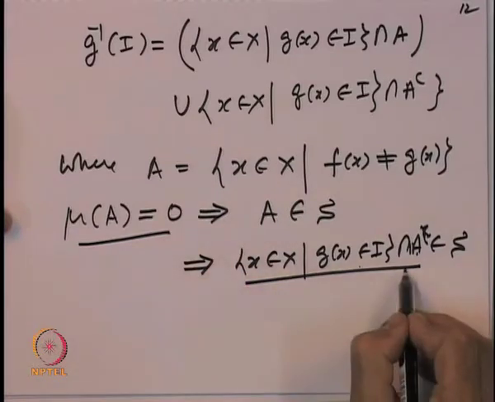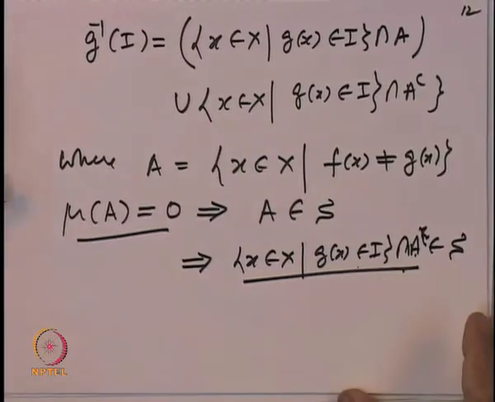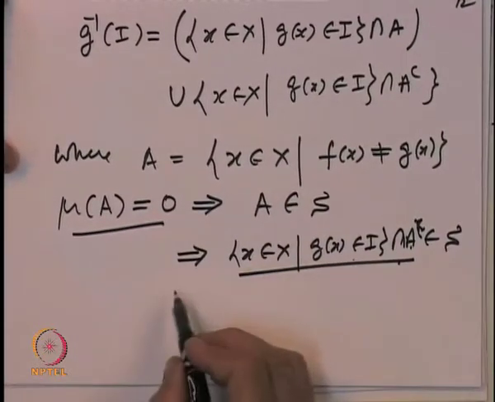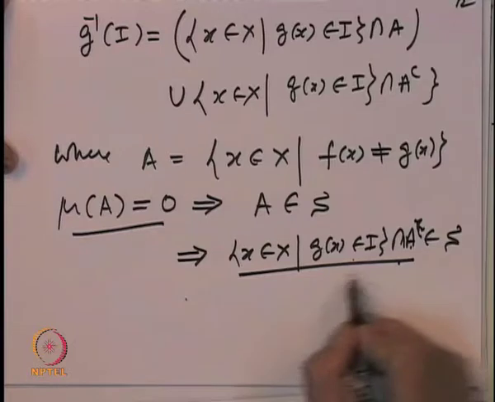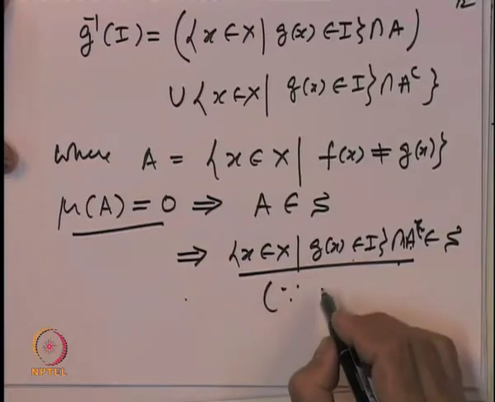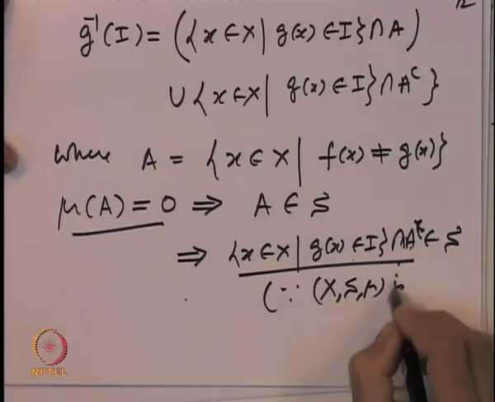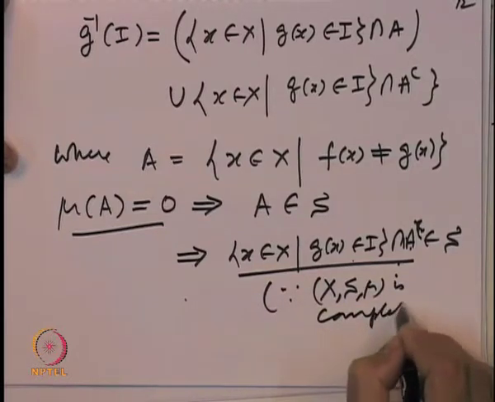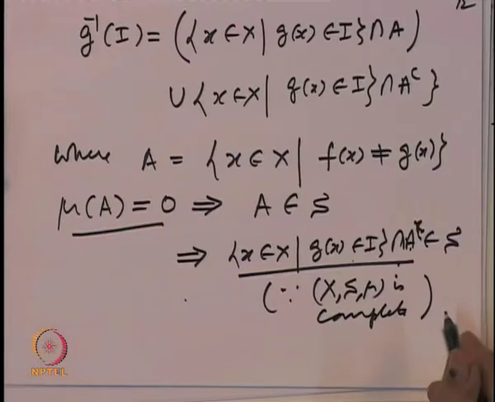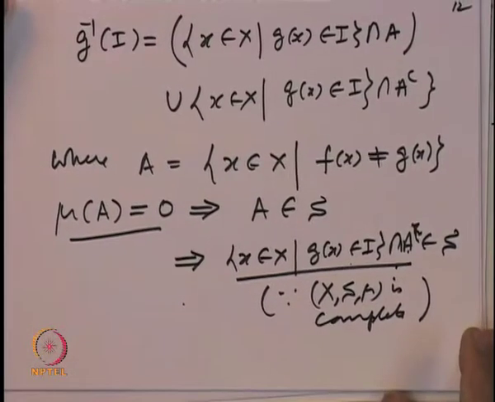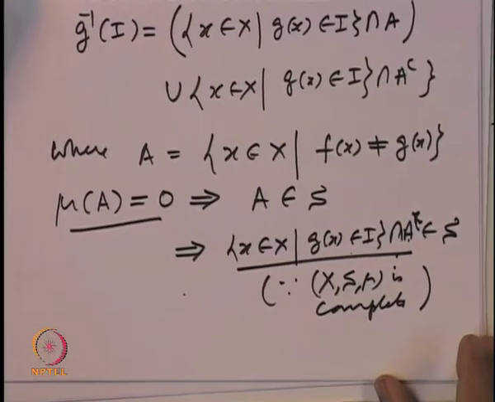This is a set of measure 0, and we have already assumed our measure spaces are complete. So this is so because the measure space X, S, mu is complete. We have made the assumption that we are working on complete measure spaces, and that shows the importance of complete measure spaces.